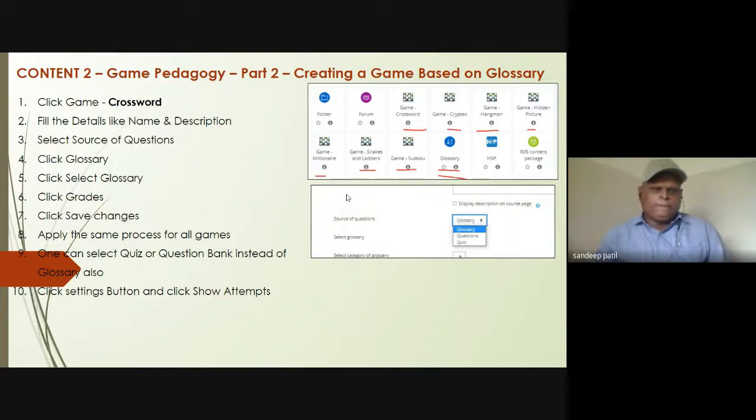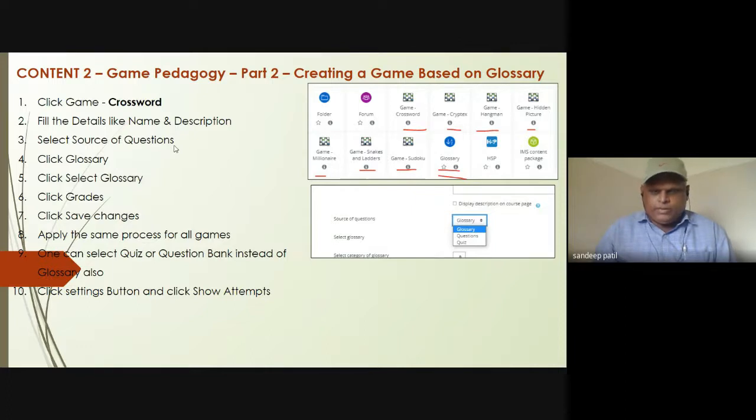For example, suppose we are going to prepare a crossword game. So we need to click here on the game crossword. Again, fill in all the details like name and description. Then the most important part is to select the source of questions.